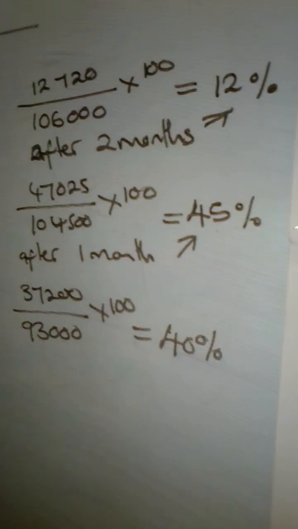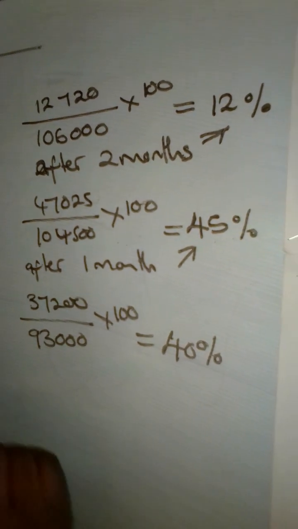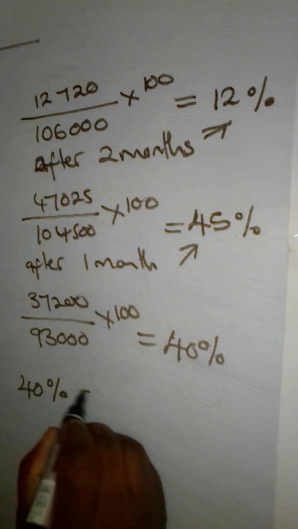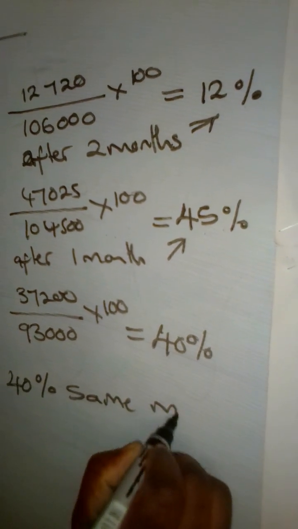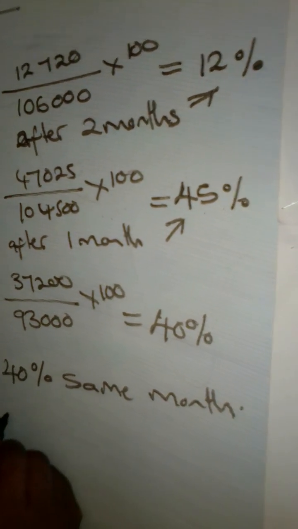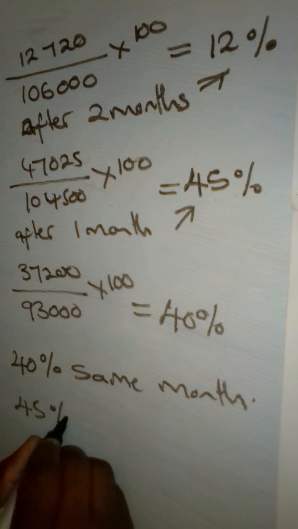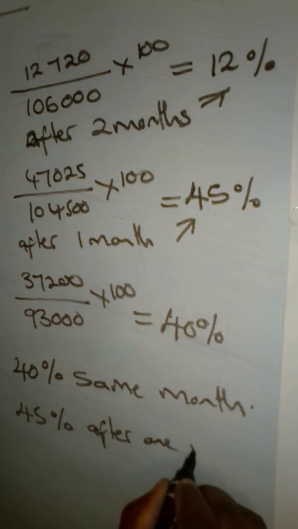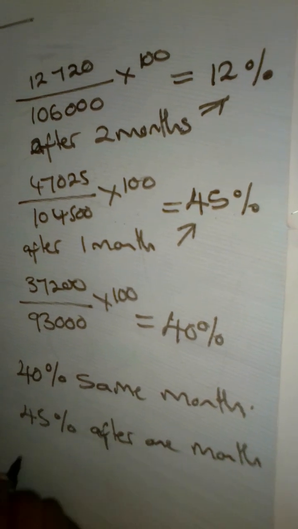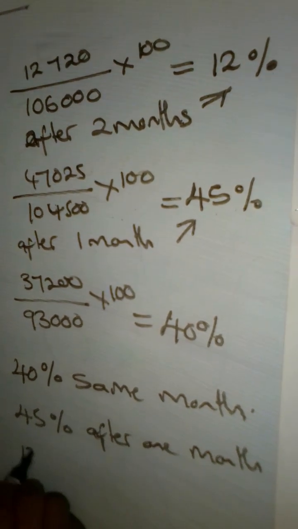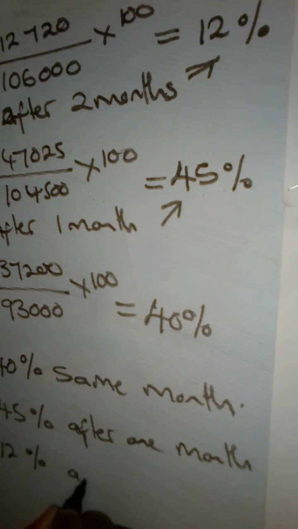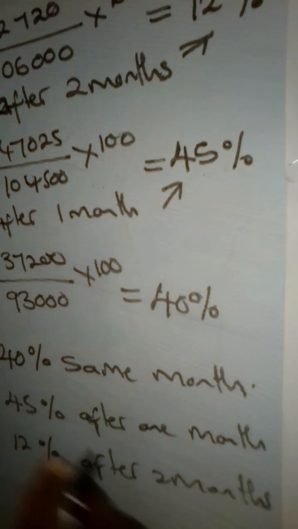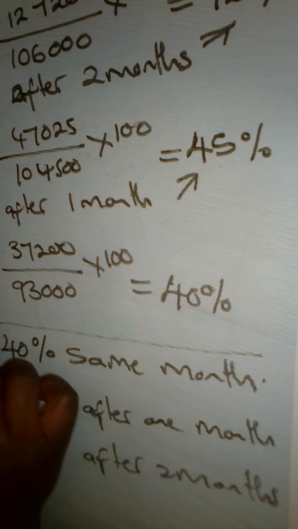So now we have got our policy: 40% in the same month, 45% after 1 month, and 12% after 2 months. These are our credit terms.